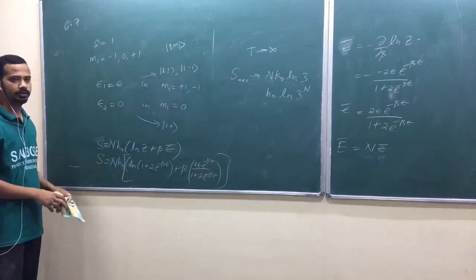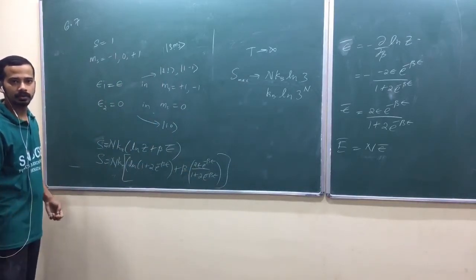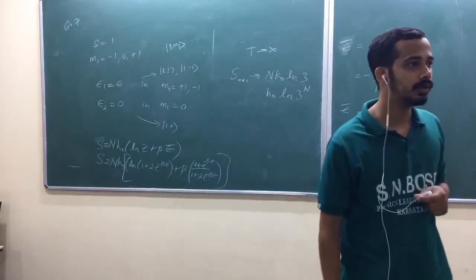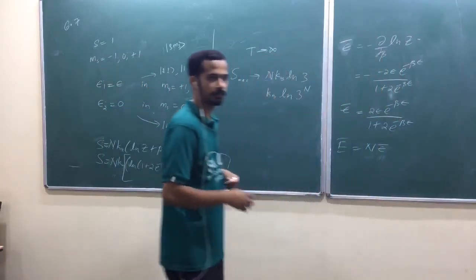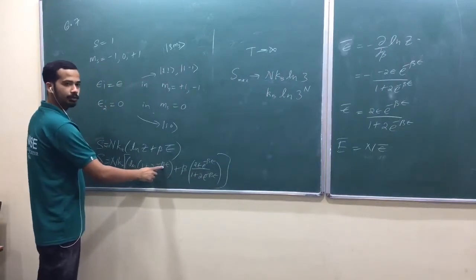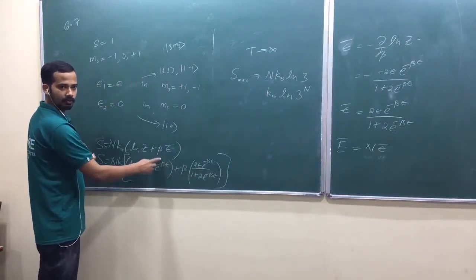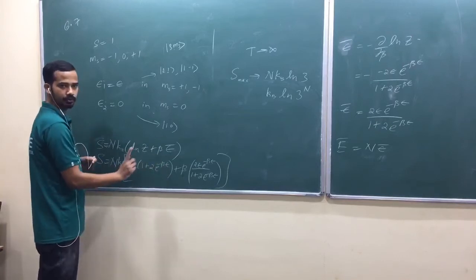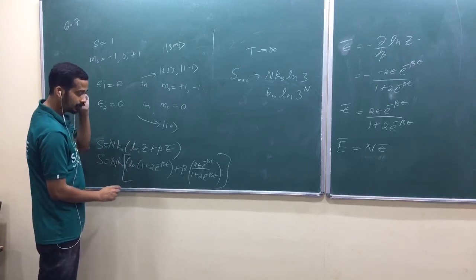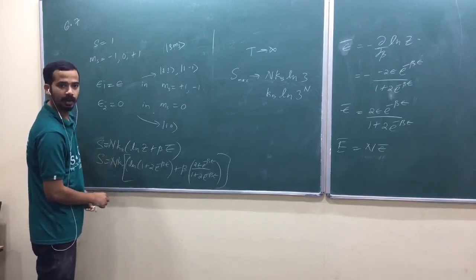Yeah, any question? T tends to 0, it will tend to 0. Because when T tends to 0, beta tends to infinity, e raised to minus infinity tends to 0, log 1 is 0. Is that okay? So when T tends to 0, beta is tending to infinity. Second part. Yeah.